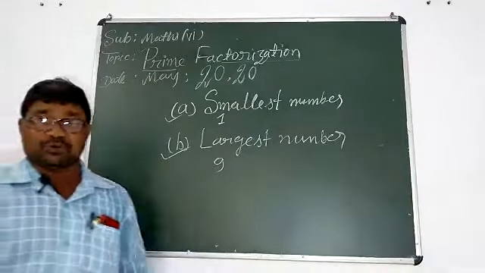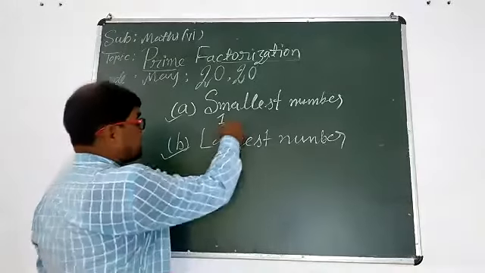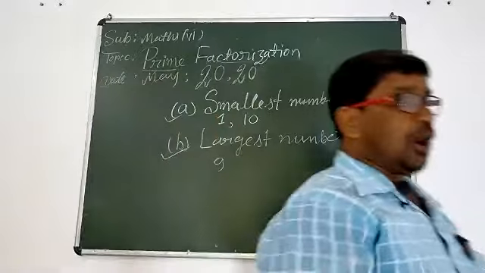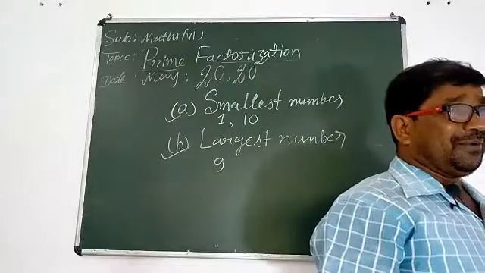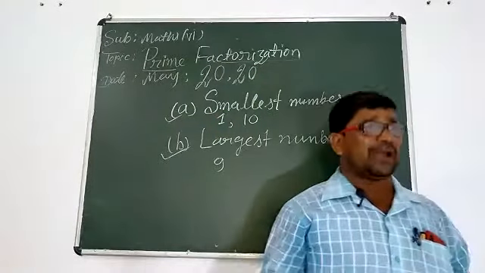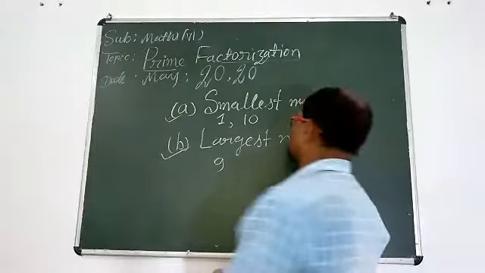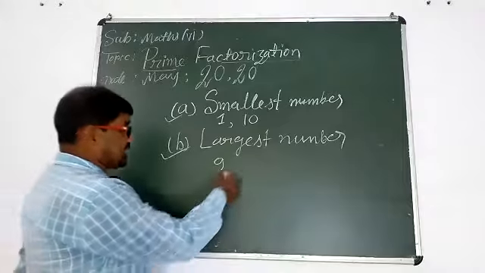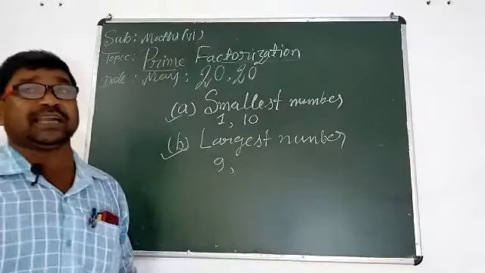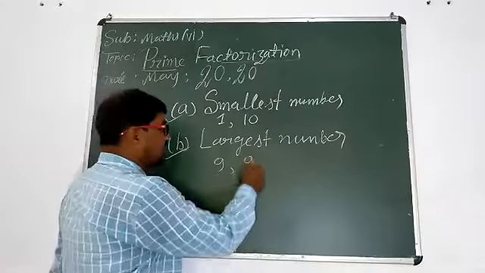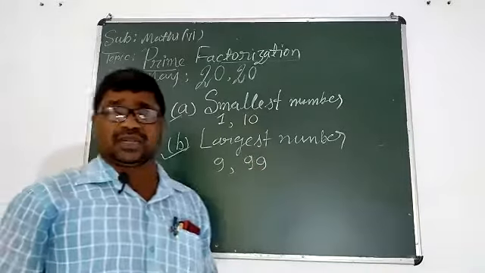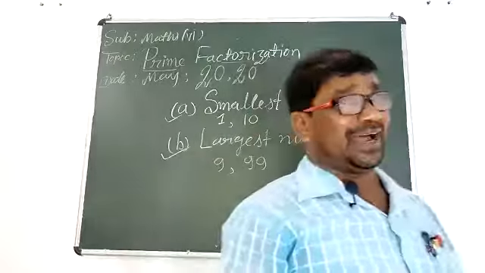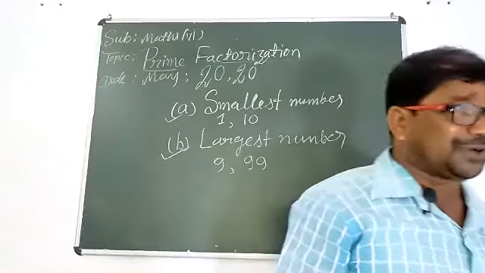Now, the smallest number of 2 digits is 10. Don't write 11, because 10 is less than 11. But the largest number of 2 digits is 99. Don't write 90, because 99 is larger than 90.